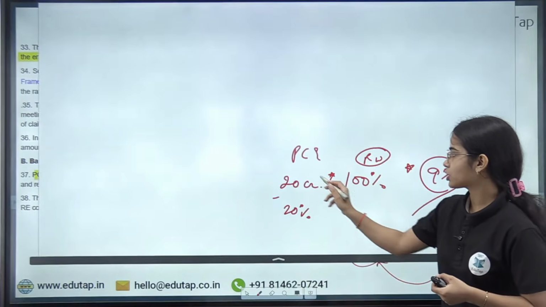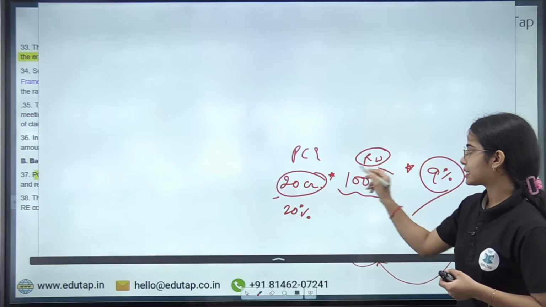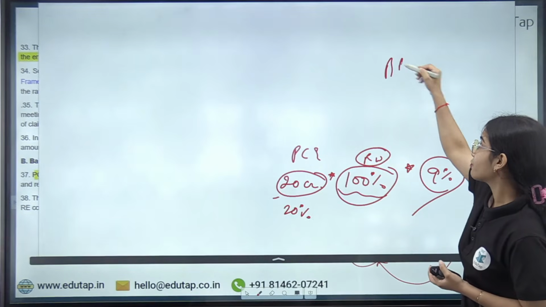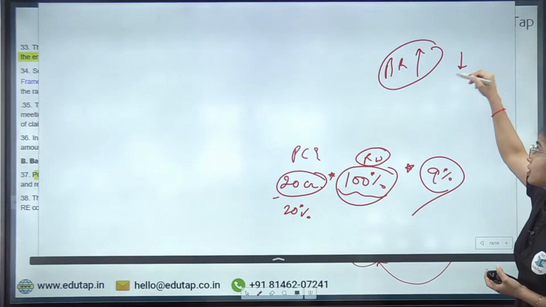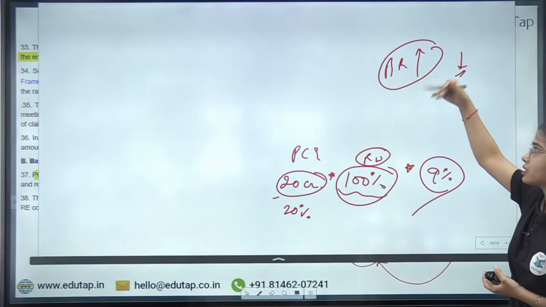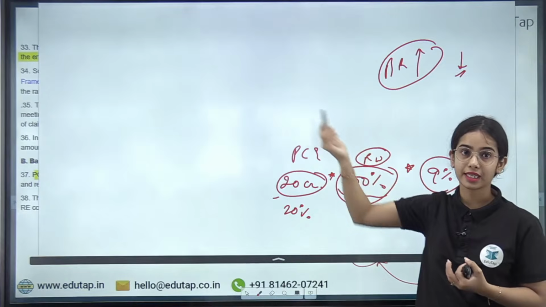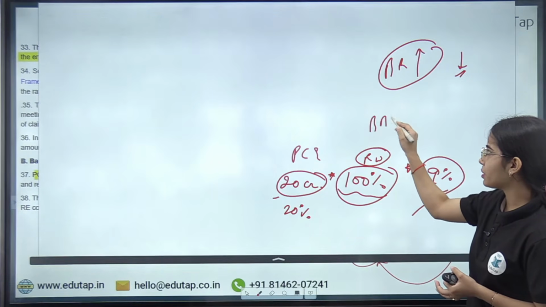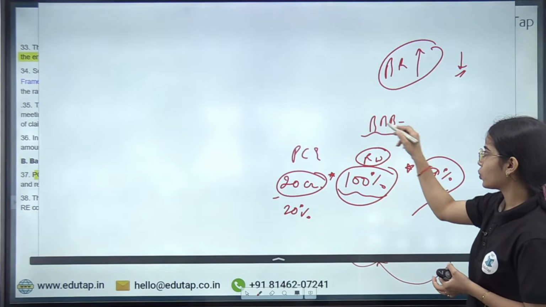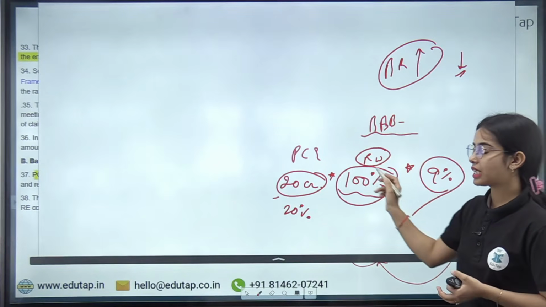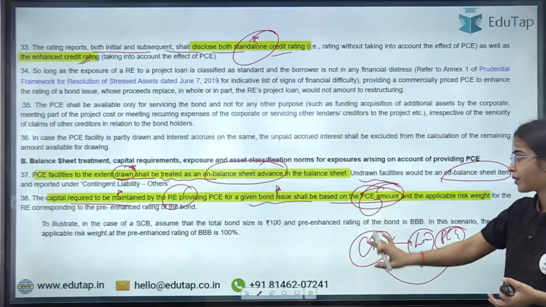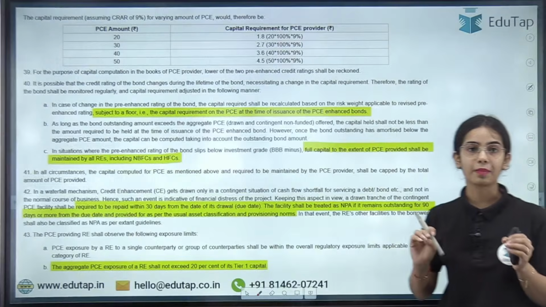Let's say the PC amount is 20 crore. The risk weight is, let's say, 100%. It can be 50% if the bond rating is very high, meaning there is less risk. Let's say the bond rating is AA plus or higher, so the risk weight can be low. But if the bond rating is, let's say, BBB minus, near the lower limit, then the risk weight is 100%, and the adequate capital that has to be maintained is 9%, let's say. Okay, so this is the idea, that adequate capital has to be maintained.